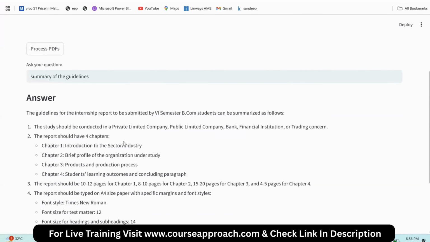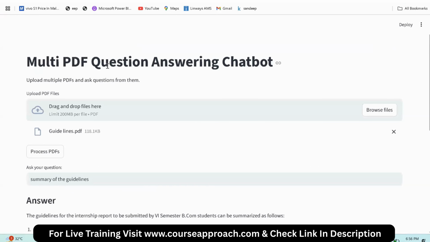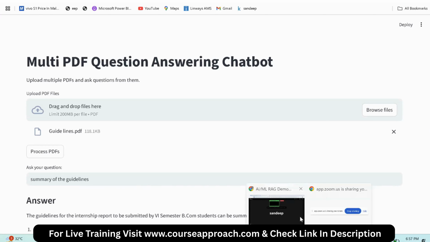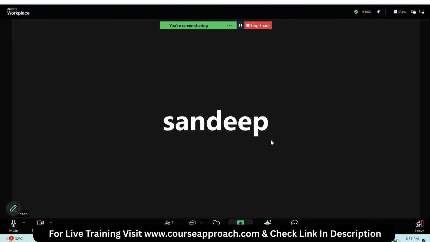This is how we can overcome the limitations of LLMs by using a technique called RAG, Retrieval Augmented Generation. Okay, this is about RAG. Thank you, everyone.